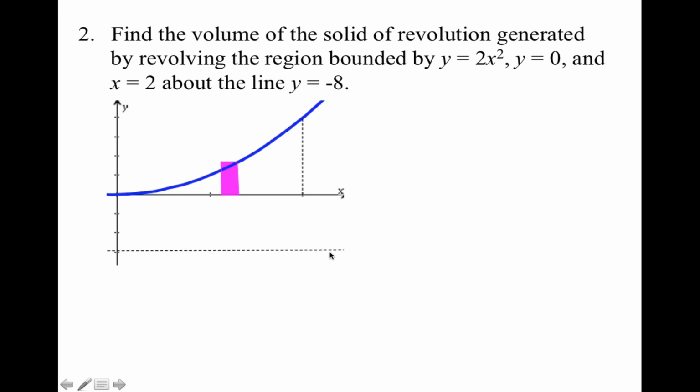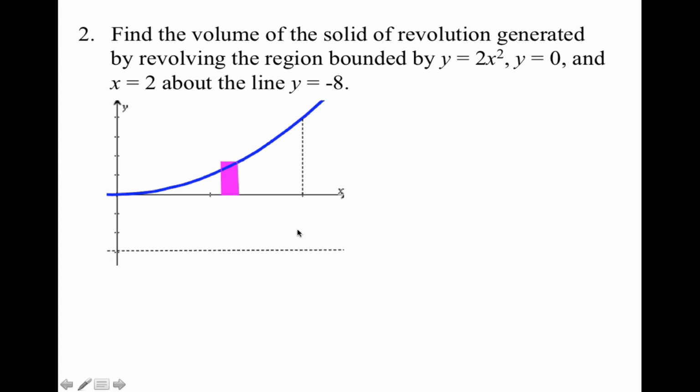We are rotating about the line y equals -8. I'm going to rotate this region, and I know I'm going to do it in terms of x because I have a horizontal line as my axis of revolution.